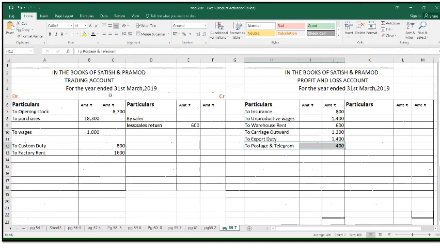After that, next is your credit balances. Sales amount is 68,000. We're going to keep the amount in inner column. After deducting the sales return, we're going to transfer the amount to the outer column.